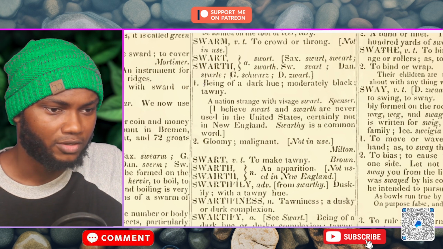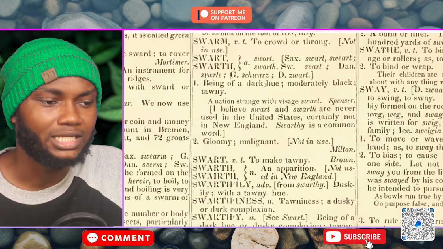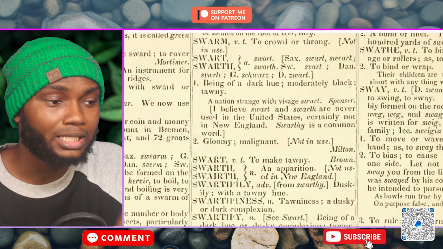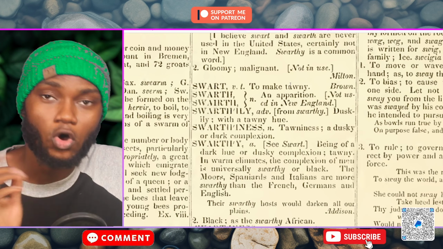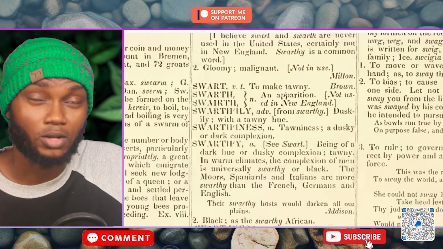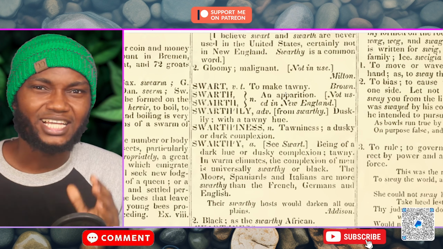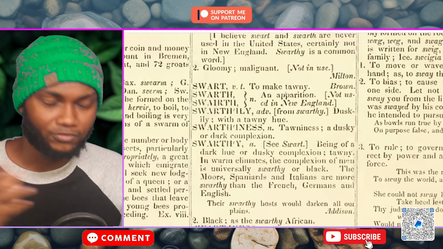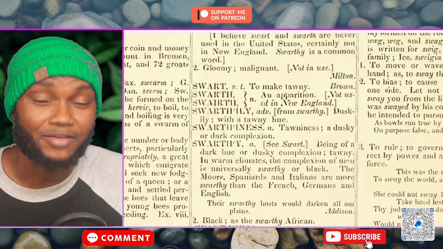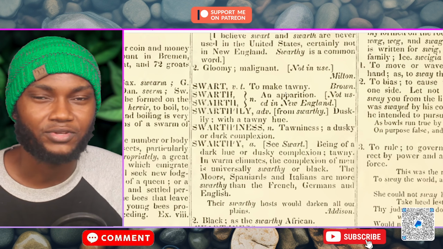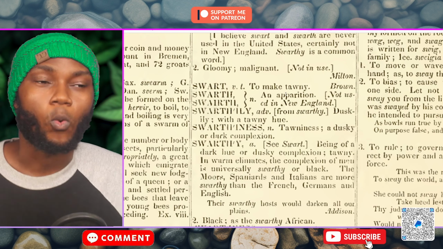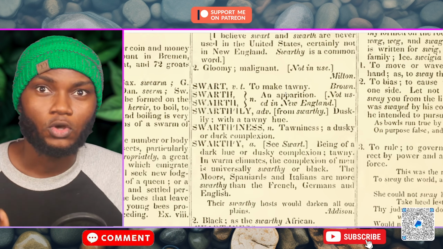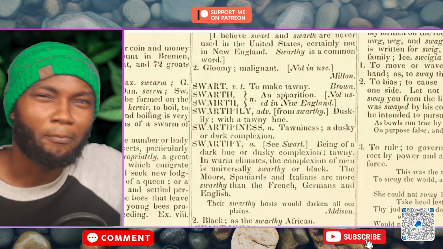We're gonna read from number 1. Being of a dark hue, moderately black, tawny. The word tawny also means swarthy as well, guys. Think of the word tawny as a lighter shade of a dark color. For example, you may have some light-skinned Africans today. Those light-skinned Africans would be called tawny people, while the darker-skinned ones are the true swarthy people. But guess what? They are both swarthy.